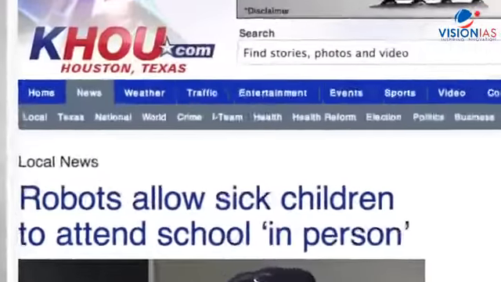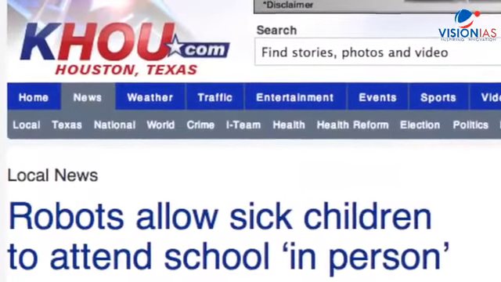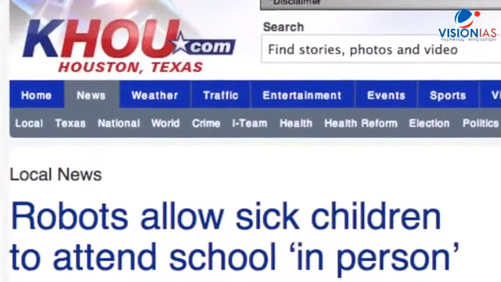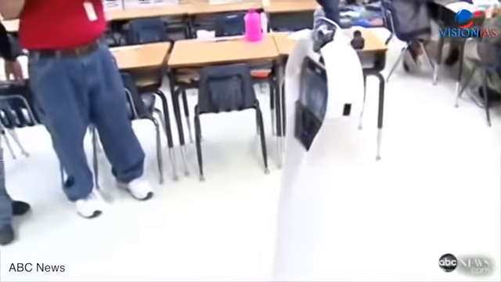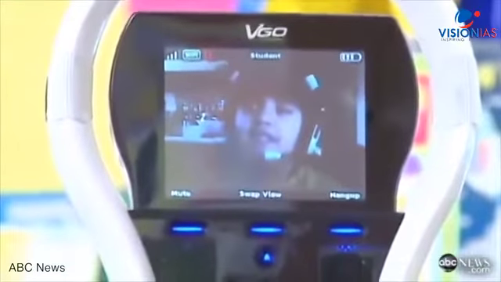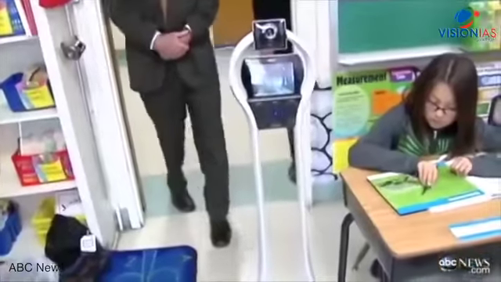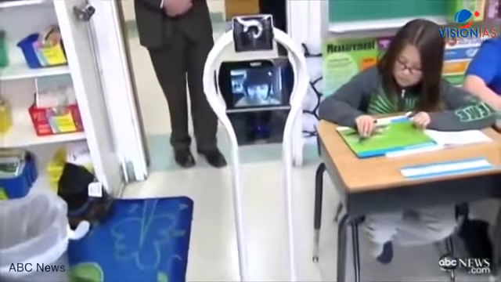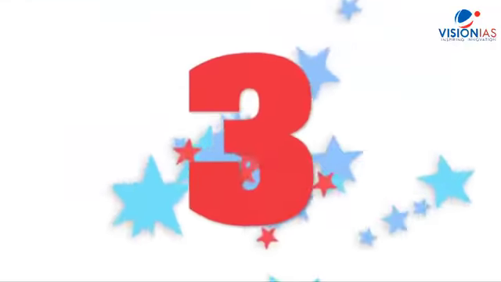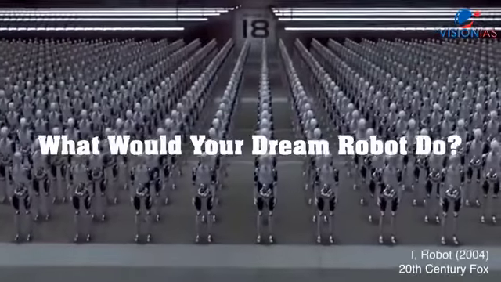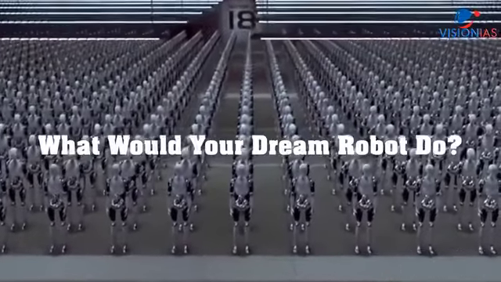Number 4. VGo Virtual Student. Stuck at home with a severe immune disorder, a student in Texas is now able to attend classes thanks to a robot. She can power the virtual version of herself via the internet and participate in what's going on thanks to a webcam. Miranda suffers from a weak immune system that doesn't allow her to attend class in person, but thanks to this robot pilot program, she's back in the classroom. Number 3. RoboFly. If you could design a robot, what would you make it do?